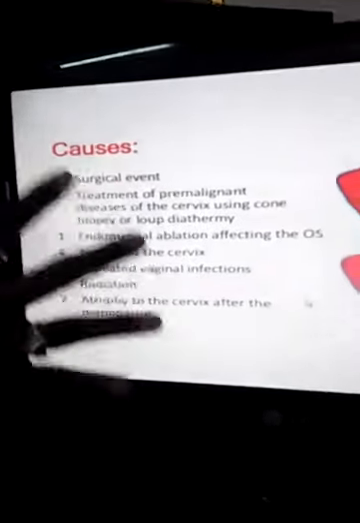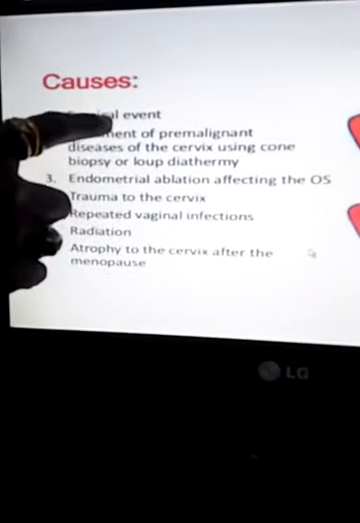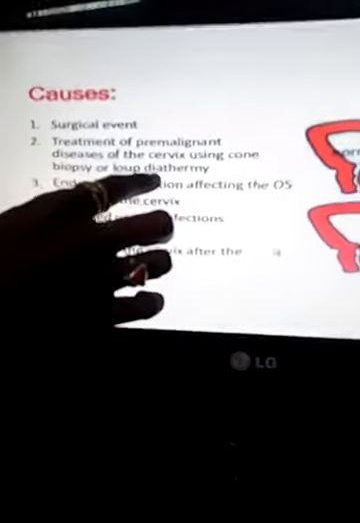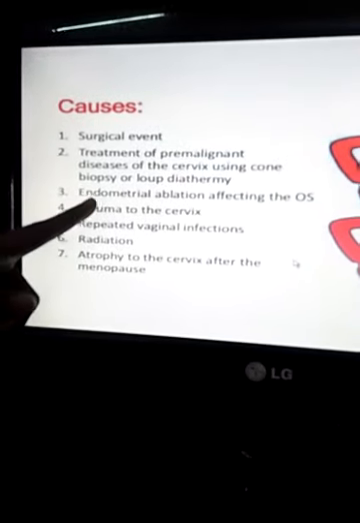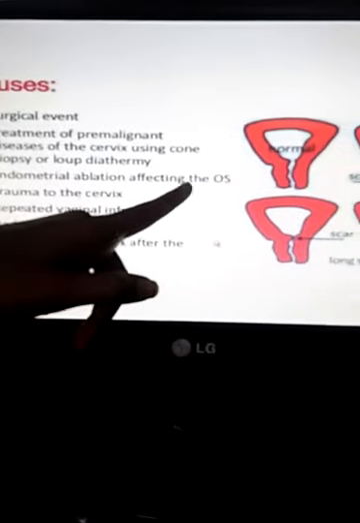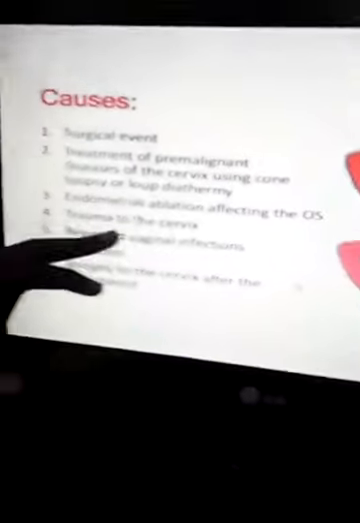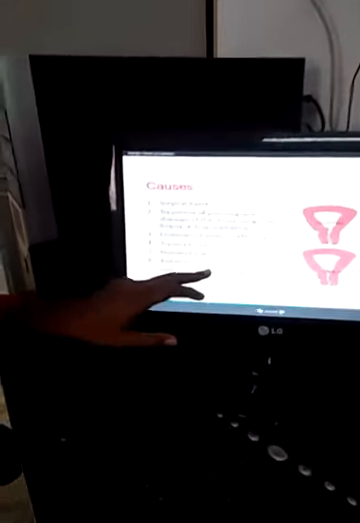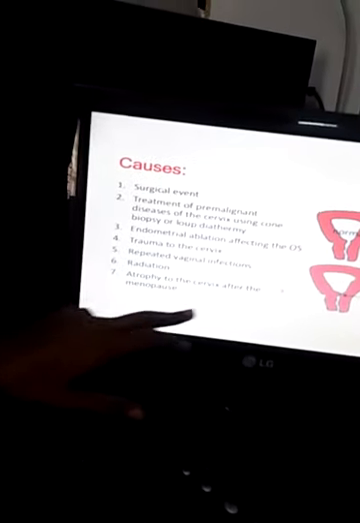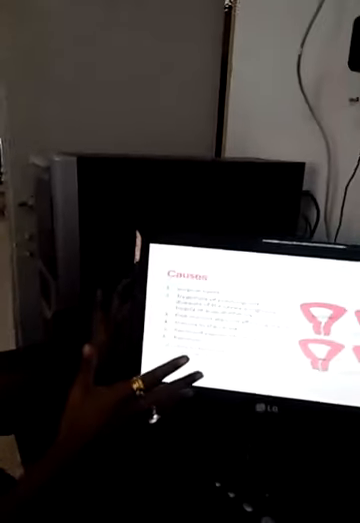If we see the causes, first, it is a surgical event. Treatment of pre-malignant diseases of the cervix using cone biopsy or LLETZ diathermy can lead to this pathology. Also endometrial ablation, that is removing of the lining. If there is trauma to the cervix, repeated vaginal infections, any radiation treatment, or atrophy of the cervix after menopause, these are the reasons for it.